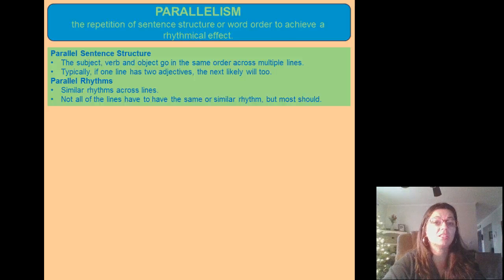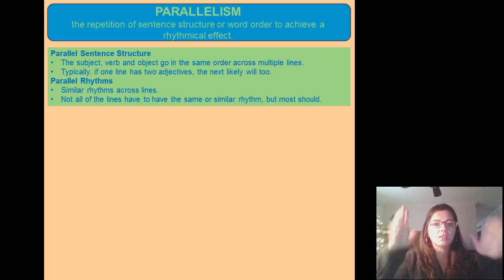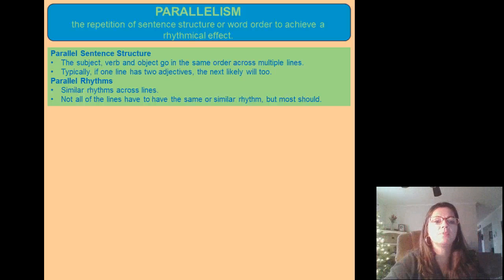Typically, if one line has 2 adjectives, the next likely will too. They're just going to repeat what they do in this line so that it all feels parallel. Parallel rhythms mean similar rhythms across lines. Bump, bump, bump, bump. They're going to keep that rhythm all throughout. Not all of the lines have to have the same or similar rhythm, but the majority of them should.